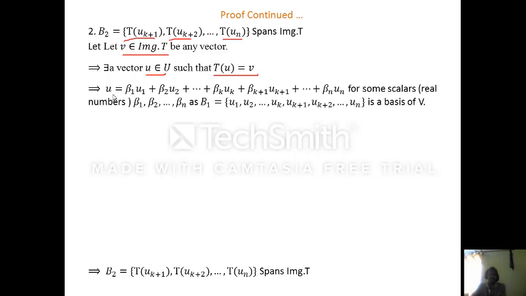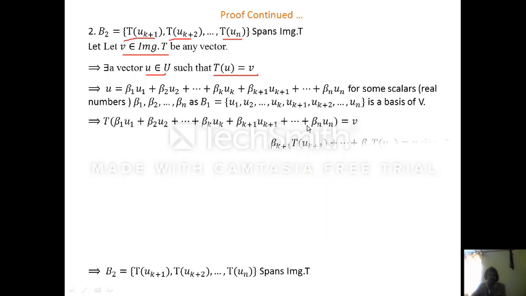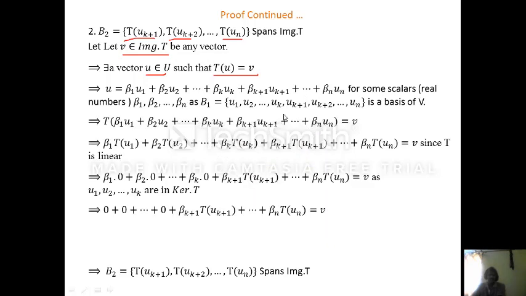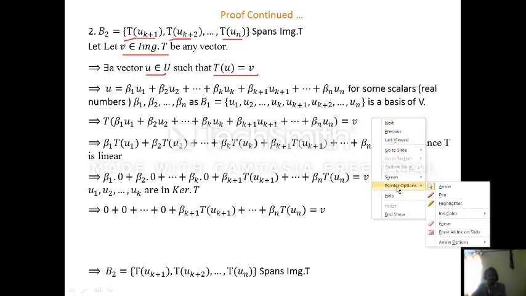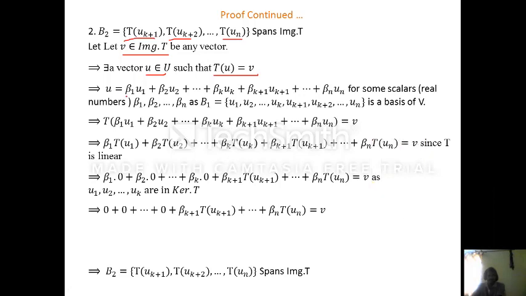So, u belongs to U, and u is in the span of the basis B = {u1, u2, ..., uk, uk+1, uk+2, ..., un}, which is a basis of the vector space U. Therefore, this vector u can be expressed as a linear combination of these vectors.